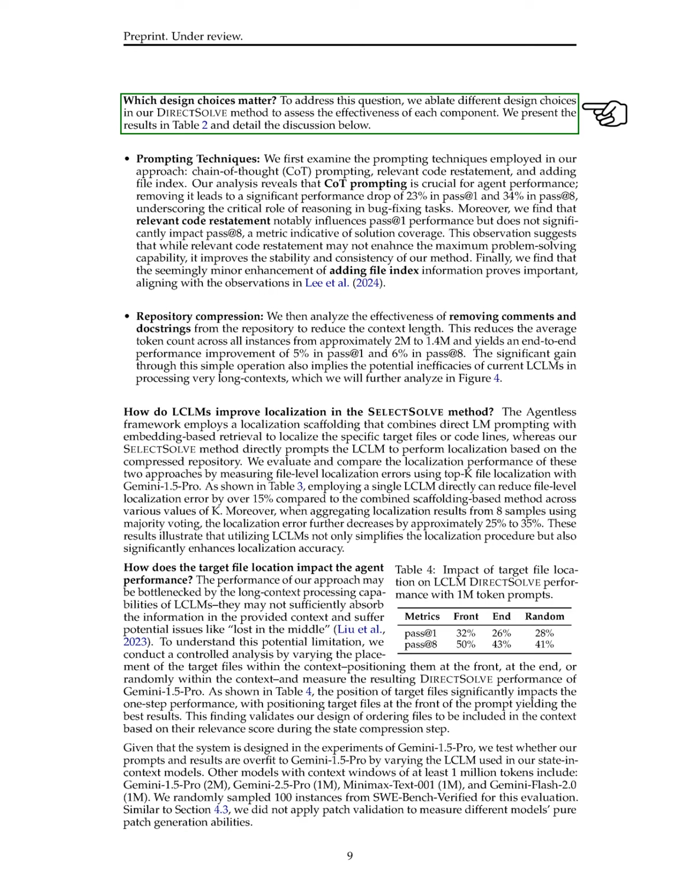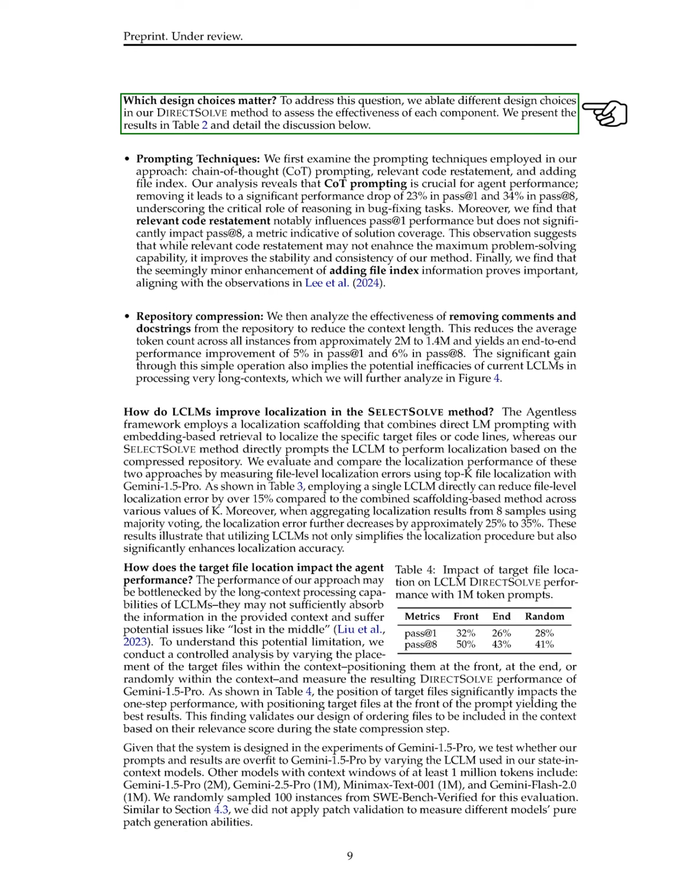Our results show that using a single LCLM directly can reduce file-level localization errors by over 15% compared to the scaffolding method. Furthermore, when we aggregated results from 8 samples using majority voting, the localization error decreased by about 25% to 35%. This demonstrates that LCLMs not only simplify the localization process but also significantly improve accuracy.